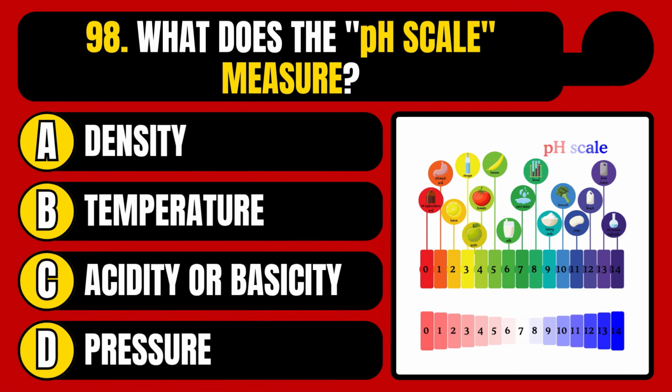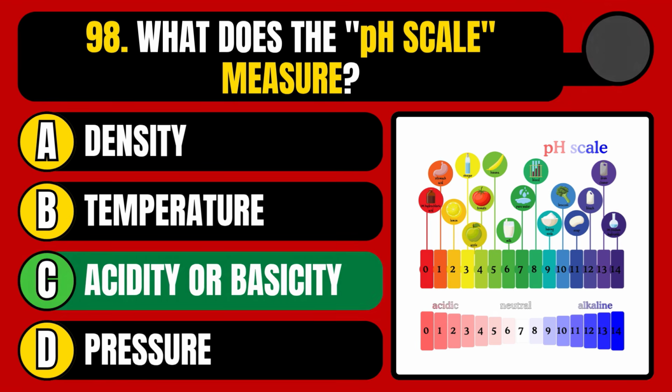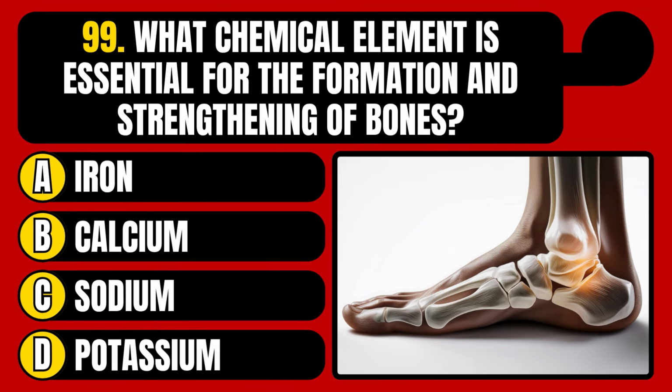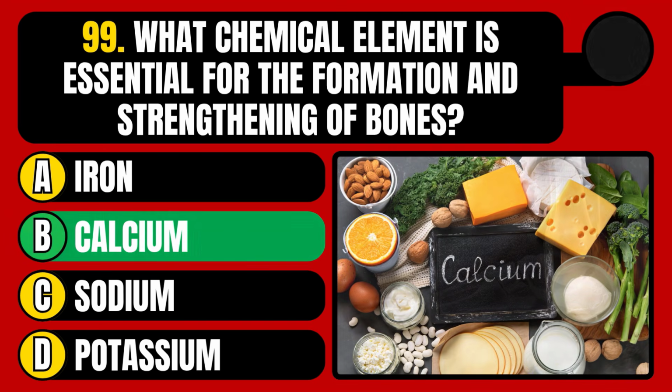What does the pH scale measure? Density, temperature, acidity or basicity, or pressure? The correct answer is option C, acidity or basicity. What chemical element is essential for the formation and strengthening of bones? Iron, calcium, sodium, or potassium? The correct answer is option B, calcium.